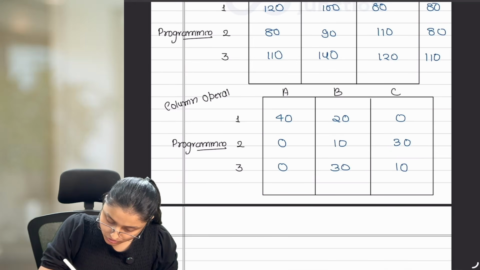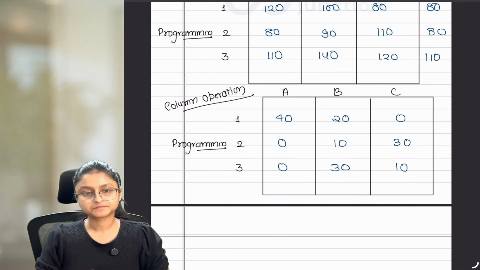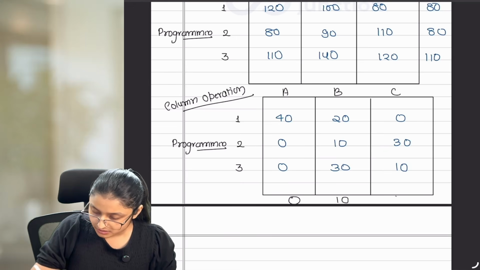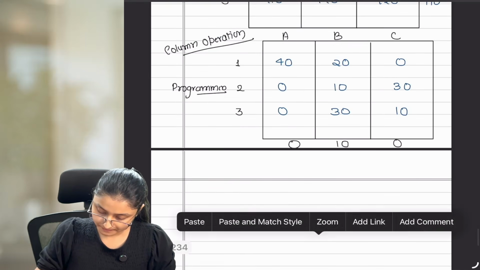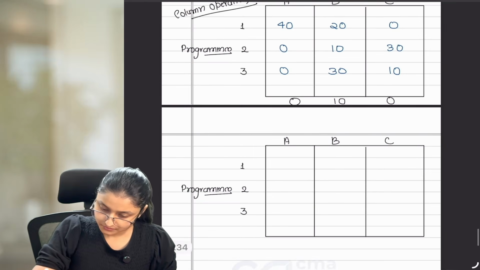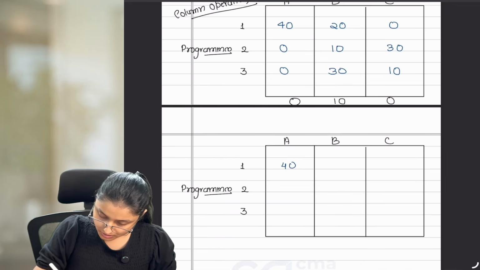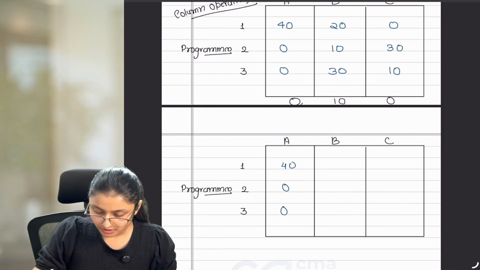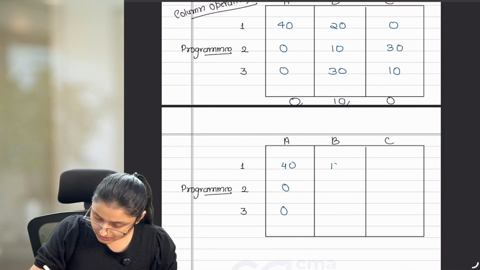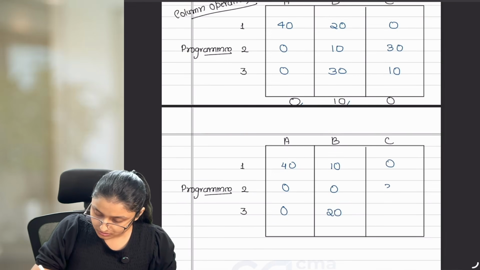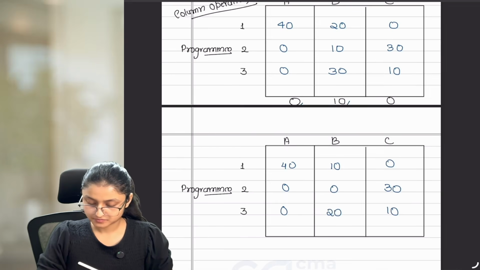Whatever you are following, you need to write that in your table. Okay? Now we'll follow column operation where we have to find out the least value from each column. Here we have 0, here we have 10, here we have 0. Now, so 40, 0, 0, because if I reduce 0 from any value, I am going to get the same value only. And then 10. So 20 minus 10 is 10. 10 minus 10 is 0. 30 minus 10 is 20. 0, 30 and 10. Okay?